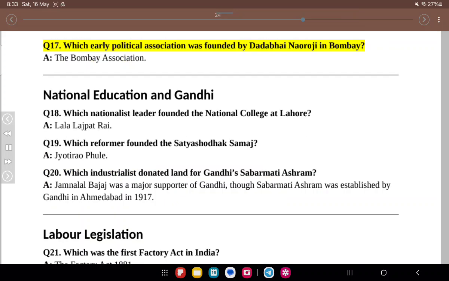Q17. Which early political association was founded by Dadabhai Naoroji in Bombay? A. The Bombay Association. National Education and Gandhi. Q18. Which nationalist leader founded the National College at Lahore? A. Lala Lajpat Rai. Q19. Which reformer founded the Satyashodhak Samaj? A. Jyotirao Phule. Q20. Which industrialist donated land for Gandhi's Sabarmati Ashram? A. Jamnalal Bajaj was a major supporter of Gandhi, though Sabarmati Ashram was established by Gandhi in Ahmedabad in 1917.